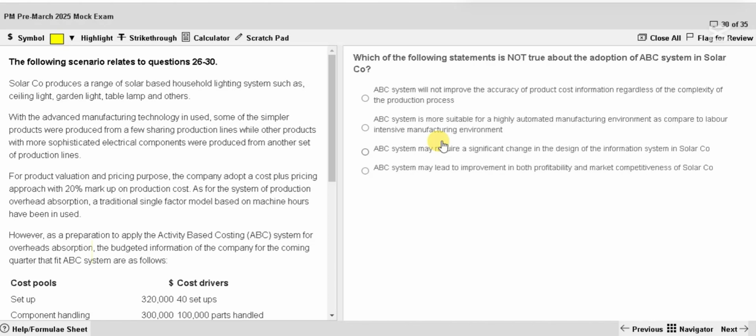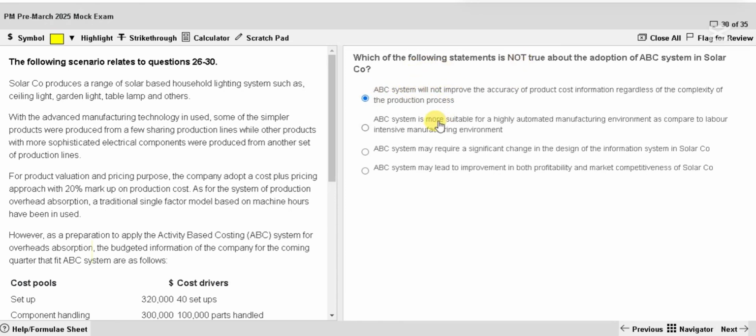Which of the following statements is not true about the adoption of ABC? ABC system will not improve the accuracy of product cost information regardless of the complexity of the production process. No. If it is a highly complex process, if you have more machinery, more automated systems, ABC will improve the costing. If it is a very simple process, not much complexity, ABC may not improve much. Here they say it will not improve at all. That is wrong. So that is the answer, which is not true.